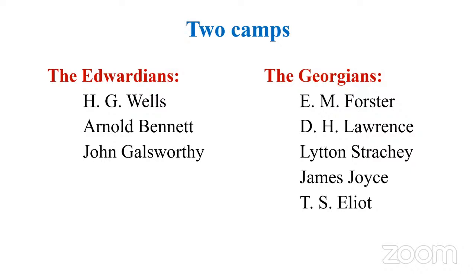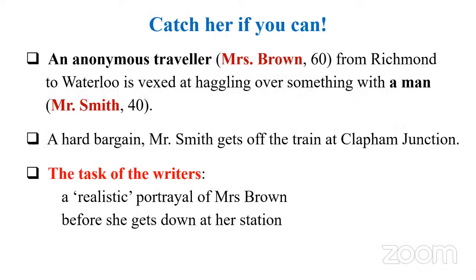Now she has a task for these writers. This essay or speech is a kind of story. She invents a character. One day, an anonymous traveler, and she names the traveler Mrs. Brown, an old woman, age 60. She was traveling from Richmond to Waterloo, and she is actually vexed. Why? She has been arguing over something with a man, and let's name the man: Mr. Smith, age 40.